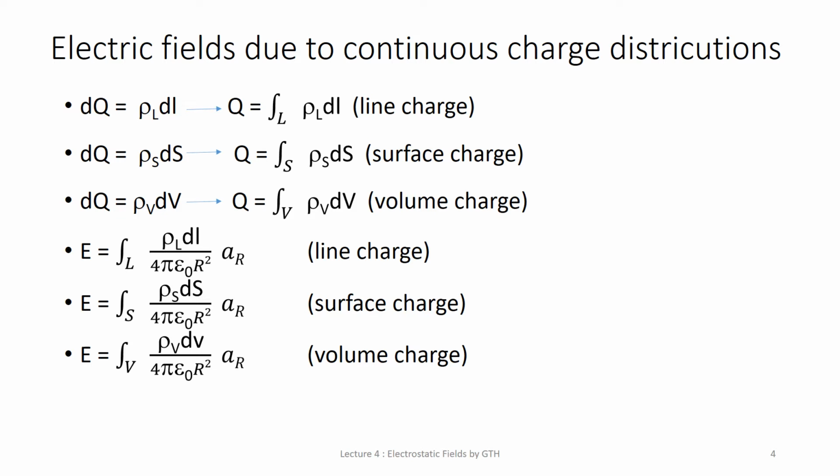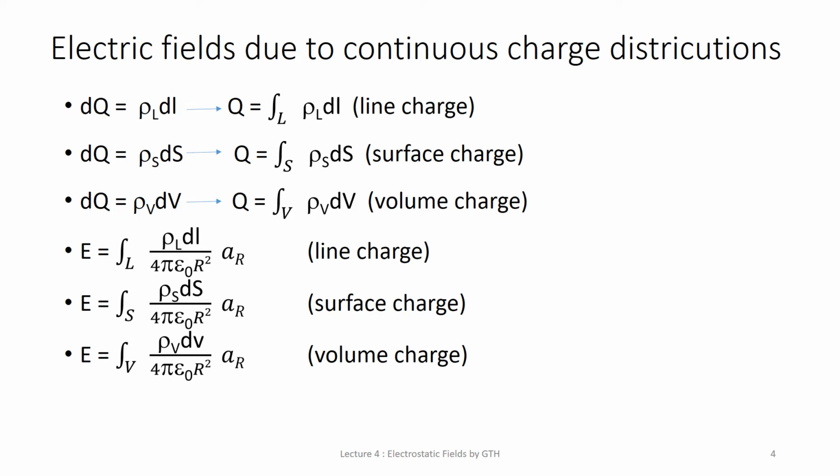Don't get confused between this rho and the rho in the cylindrical coordinate system, where rho is defined as the radius of the cylinder. Here we are defining rho with a suffix: rho L is the line charge density, rho S is the surface charge density, and rho V is the volume charge density.